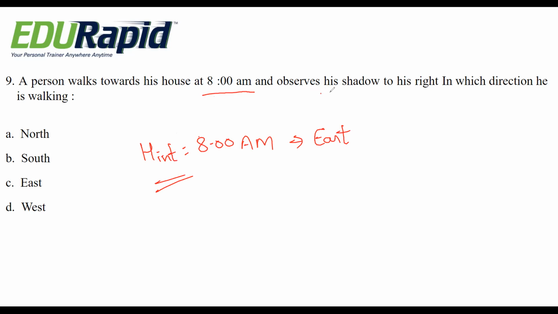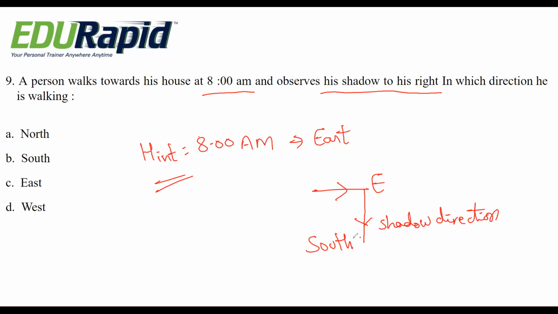And observes his shadow to his right. So shadow means if he is facing east, then its shadow is to his right. To his right means this is the shadow direction. It means obviously it is south direction. He is facing in the south direction. It is option B. Please remember this hint.